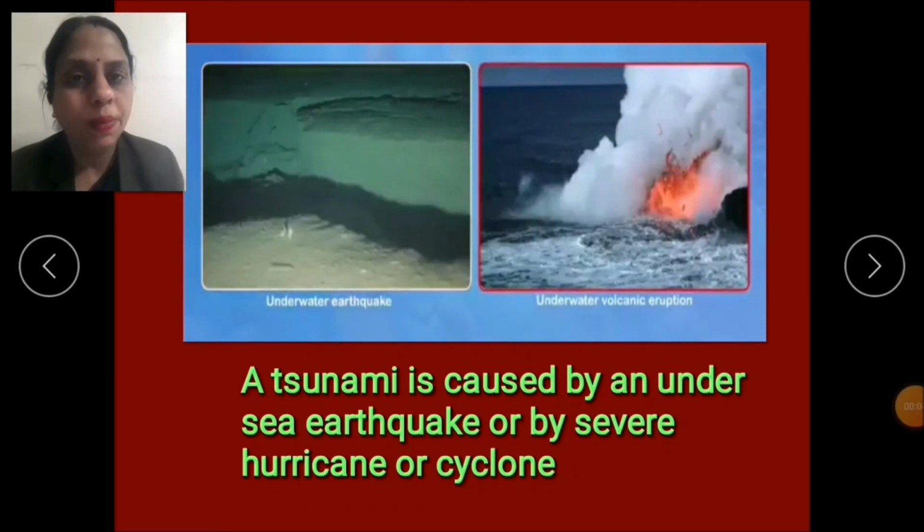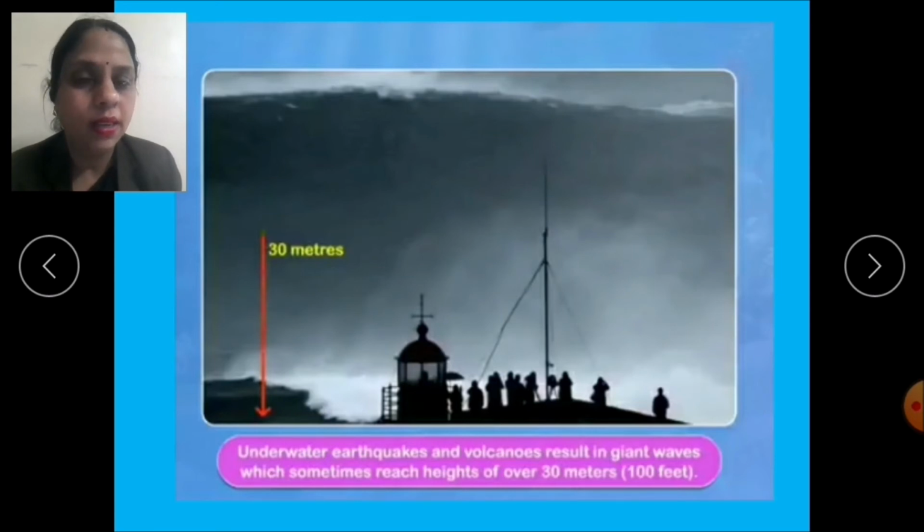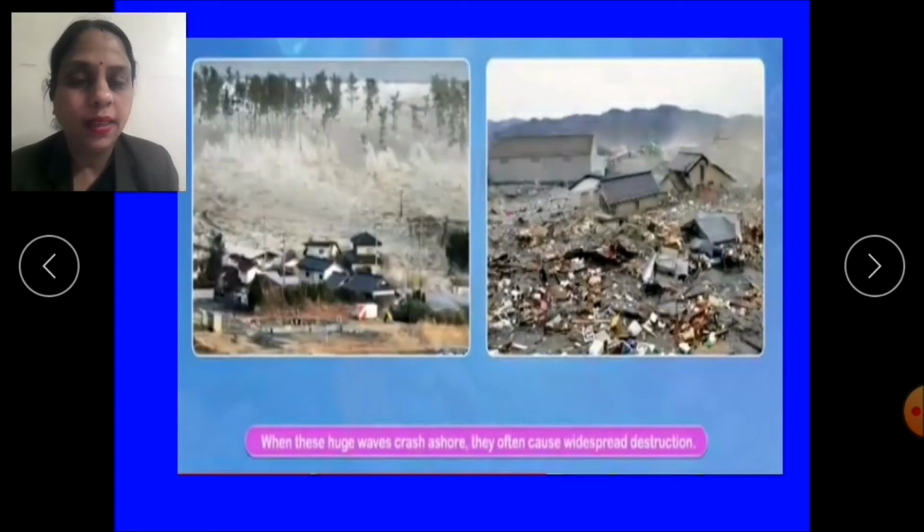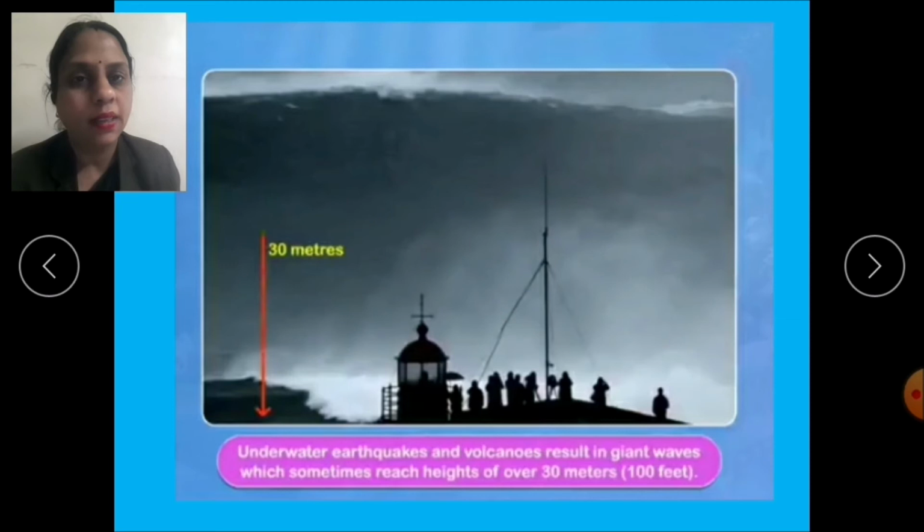These waves from the sea come rolling to the seashore. They cause destruction within seconds. These tsunamis, children, result in giant waves which sometimes reach heights of over 15 to 30 meters. And this results in the destruction of life and property near the seashore. Children, whatever the disaster is, whether it is earthquake, cyclone or tsunami, it causes harm to life, property and the environment.